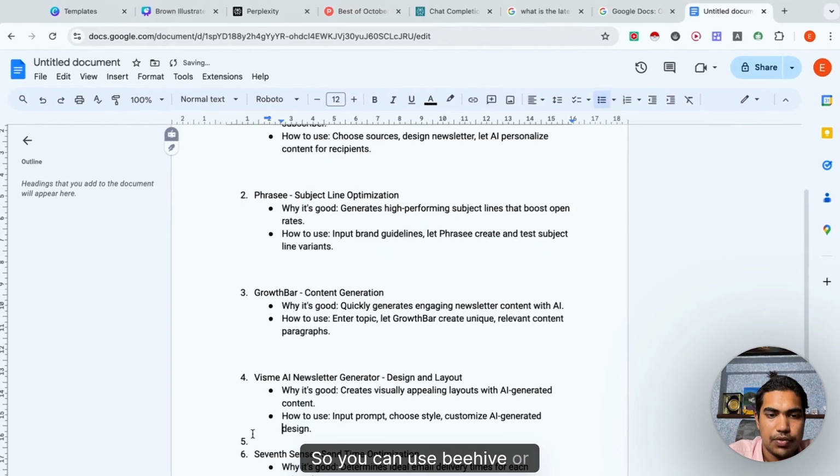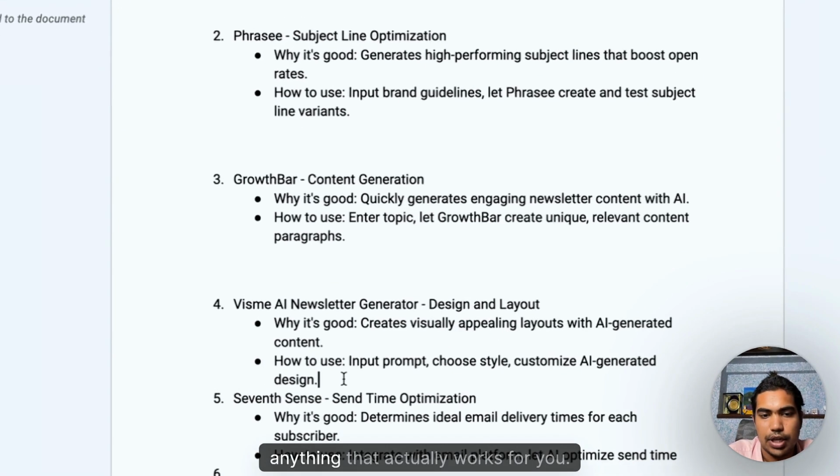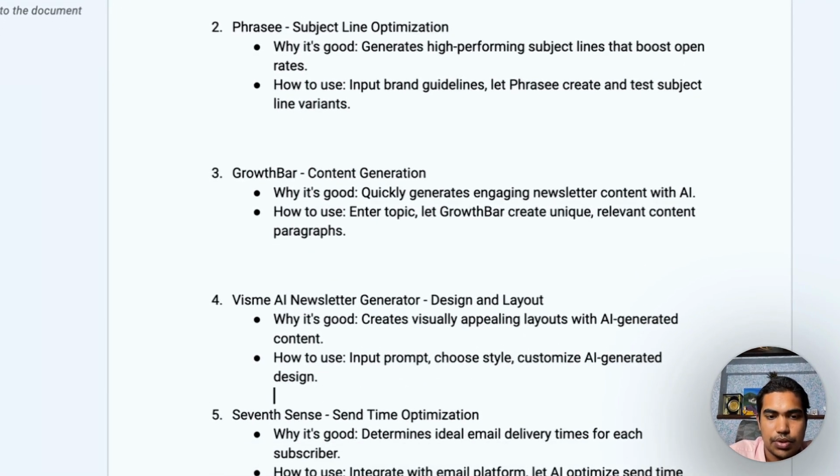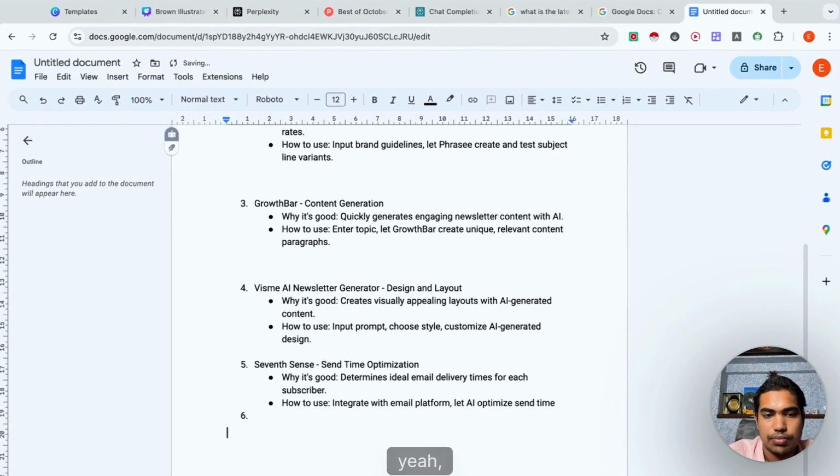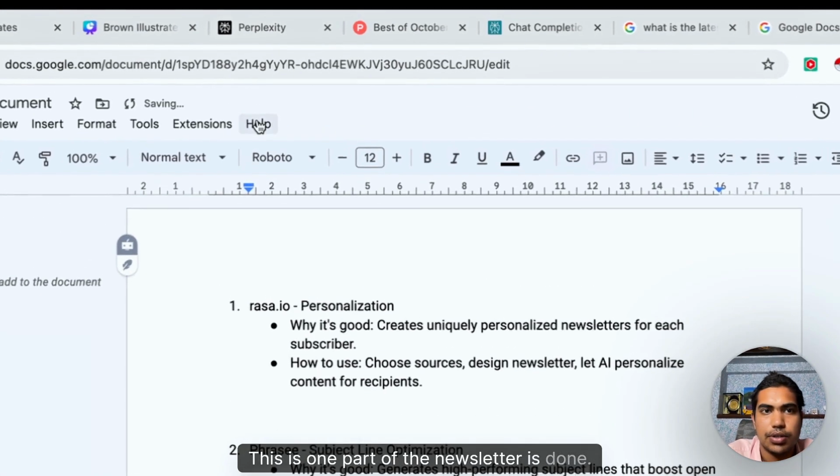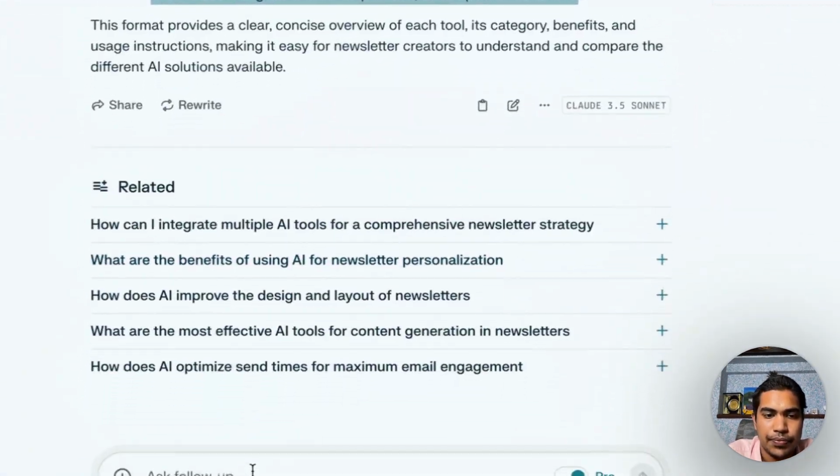Yeah, got good points that you can use, how to use. So you can use Beehiiv or anything that actually works for you, right? How to use. Yeah, this is good. This is one part of the newsletter is done. 5 AI tools.